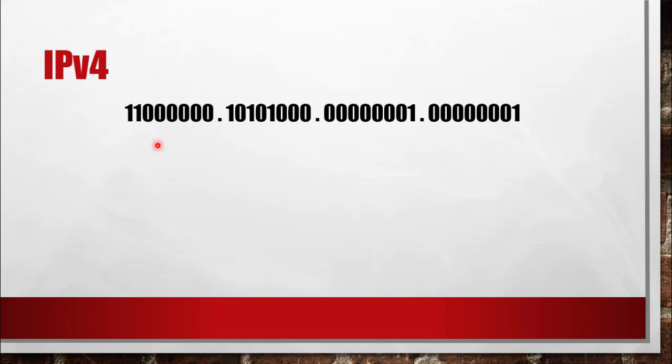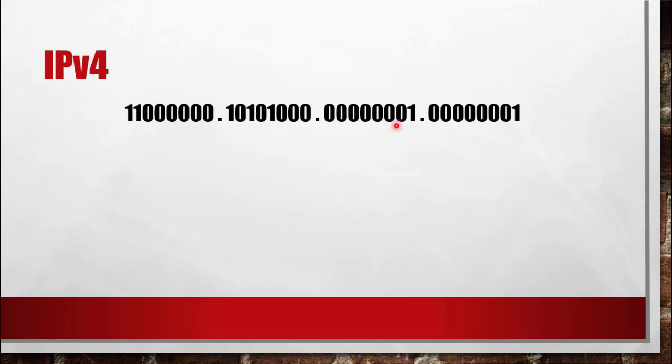So I can write this IP address like this. I have 32 bits: 1, 2, 3, 4, 5, 6, 7, 8, and 8 into 4 is 32. Each 8 bits, or 1 byte, we call an octet. This octet is separated by a dot.